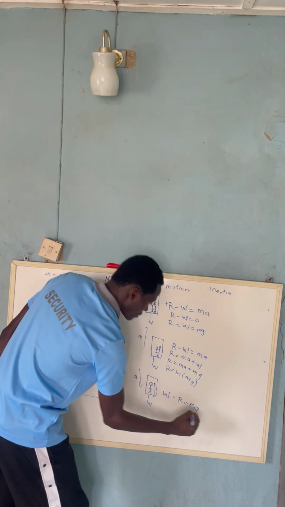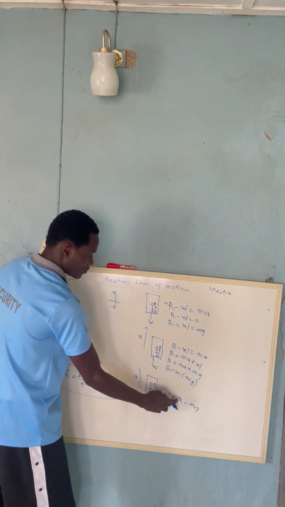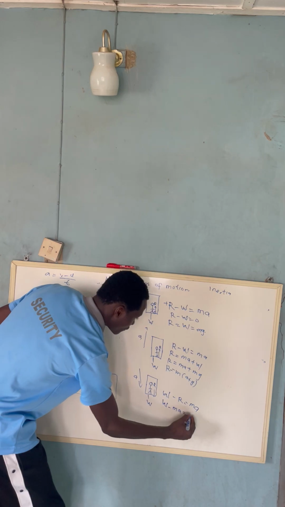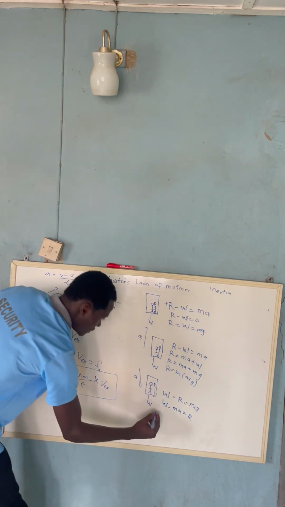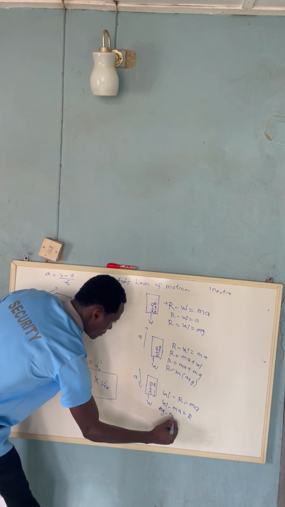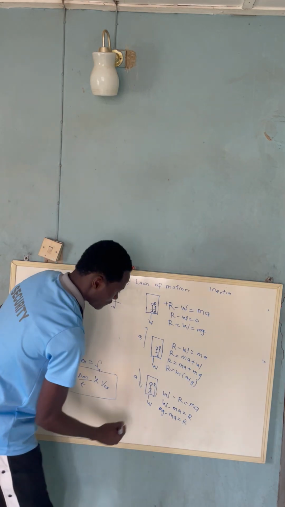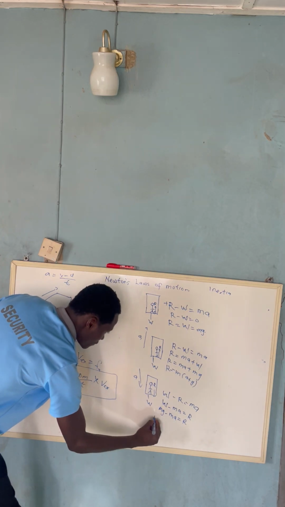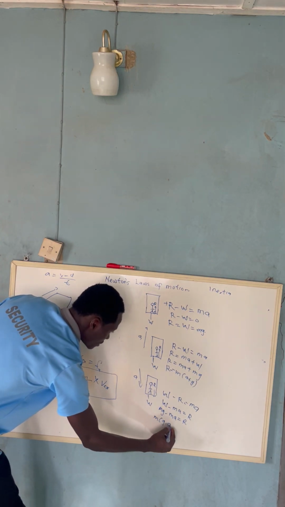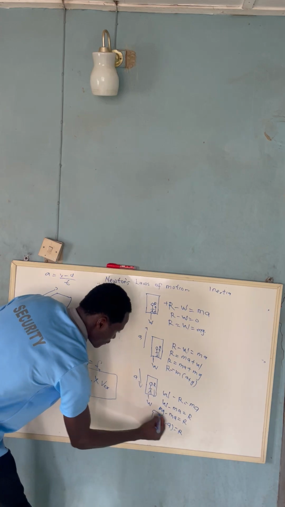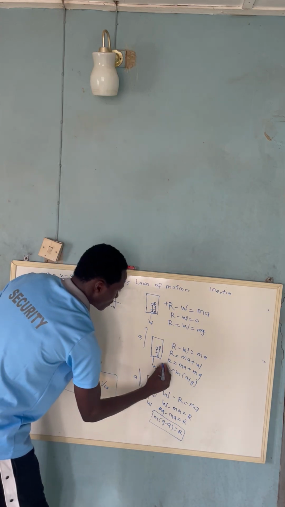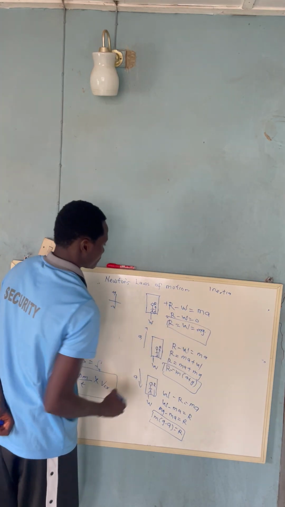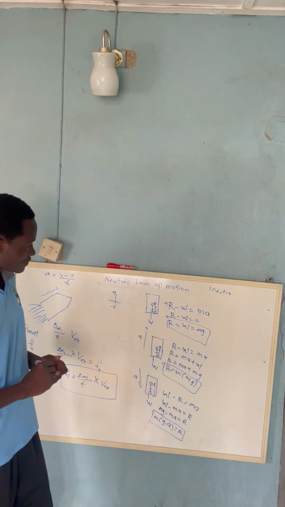If I'm looking for R here, I'm going to take out this R and bring it to the other side. I'm going to have W minus MA is equal to R. What is W? It is mg, so mg minus MA is equal to R. If I factorize this, we're going to have m bracket g minus a is equal to R. So this is the third case. This is for the second case. This is for the first case. So watch out for these three.